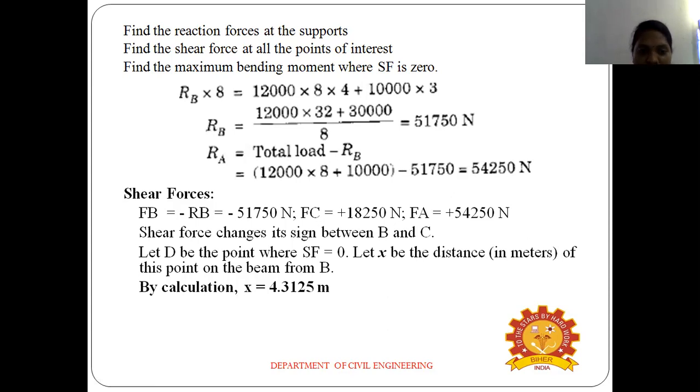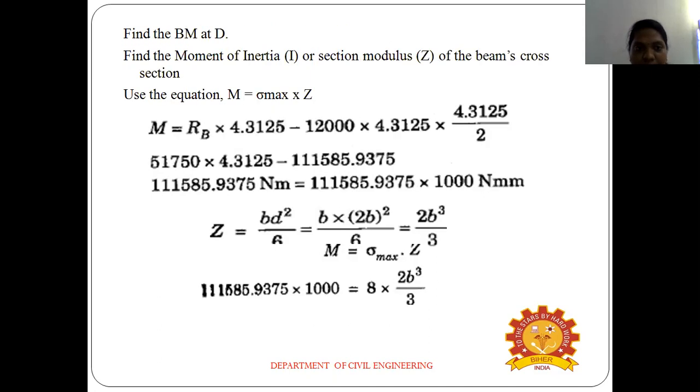The shear force changes sign between B and C. Let the point where the shear force is 0 be at distance X in meters from B. By calculation, X equals 4.3125 meter. So the shear force calculation is over. Next we find the bending moment.